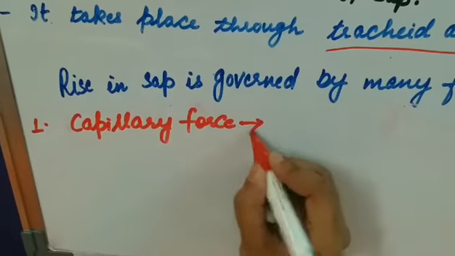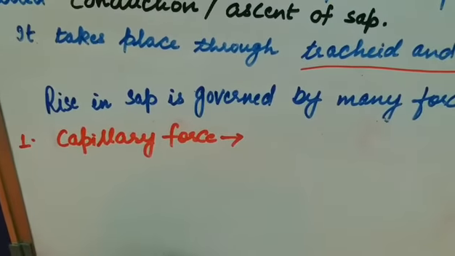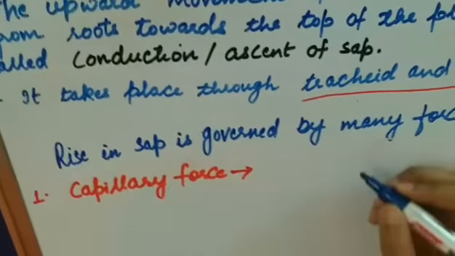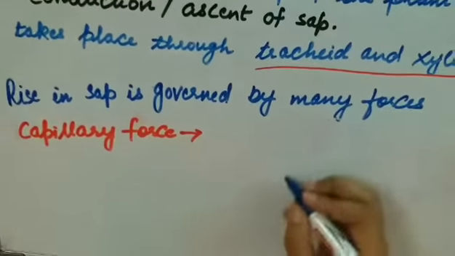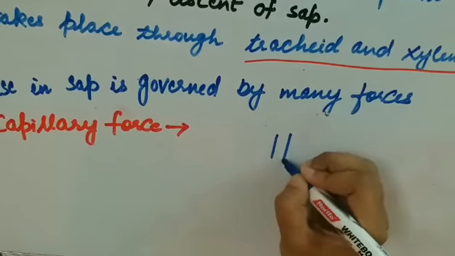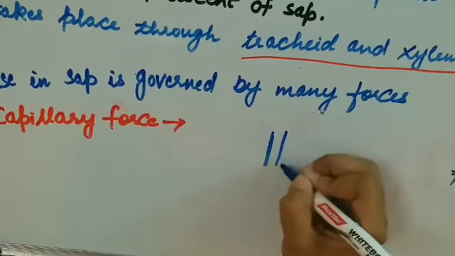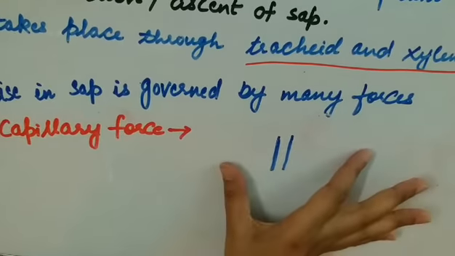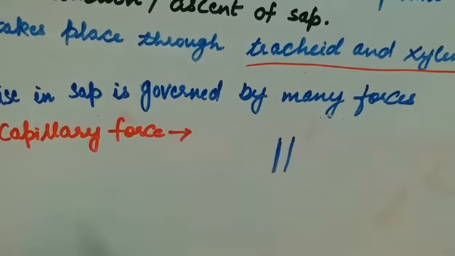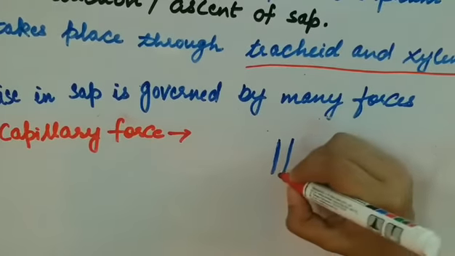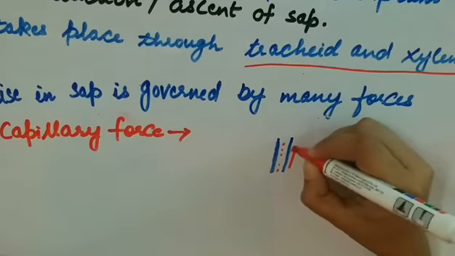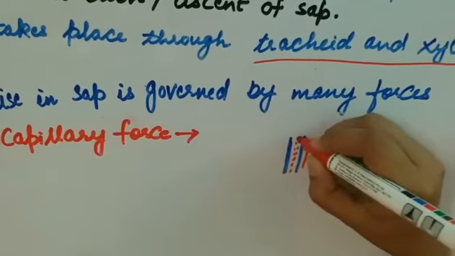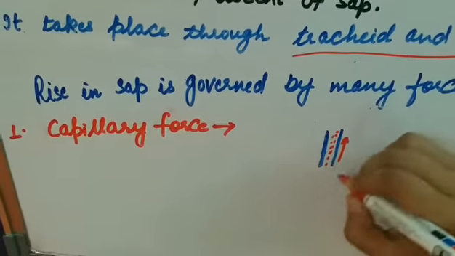So how does this capillary force work in the conduction of sap? The xylem tissues work as thin, fine capillary tubes. Suppose this is a xylem tissue. It works like a thin, fine capillary tube. This tube is very narrow, it is not a broader one, and in it the movement of water will take place upward.